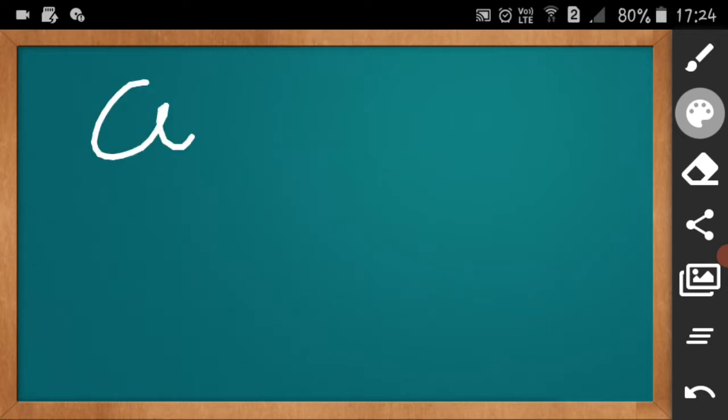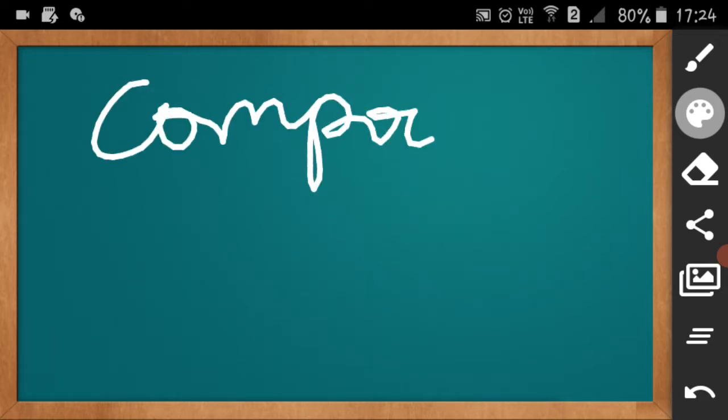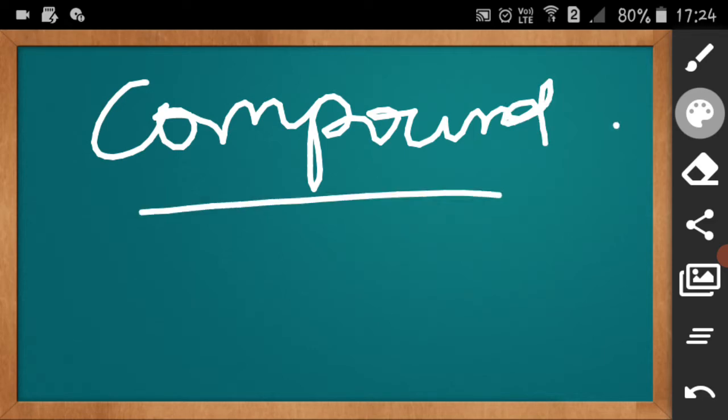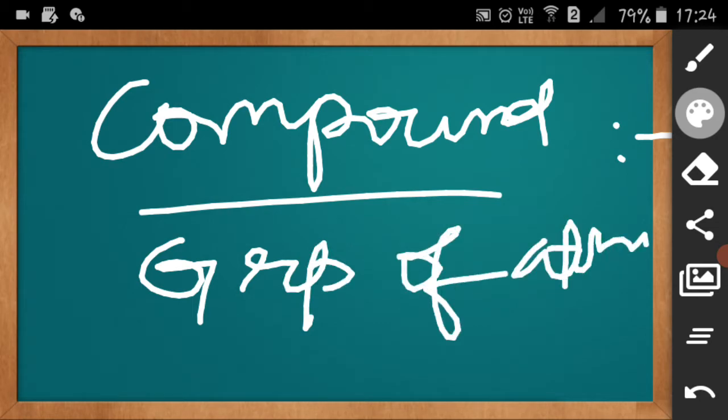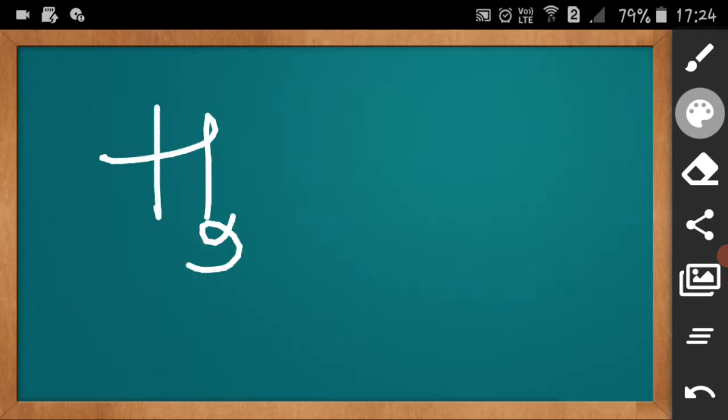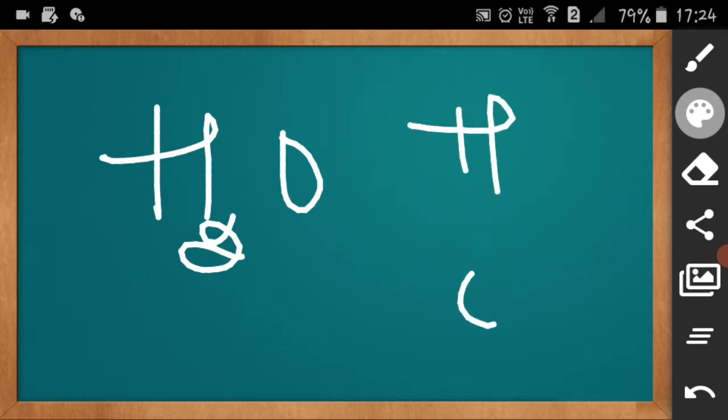What is a compound? A compound is a molecule of atoms of different elements. A molecule is a group of atoms, so a compound is a molecule wherein the atoms are of different elements. Suppose I write water, H2O. How many elements can we see? We can see two elements.